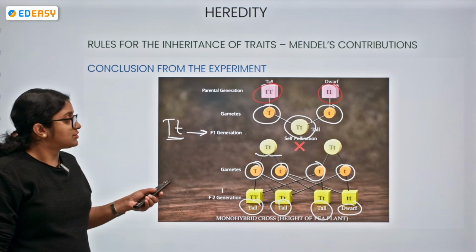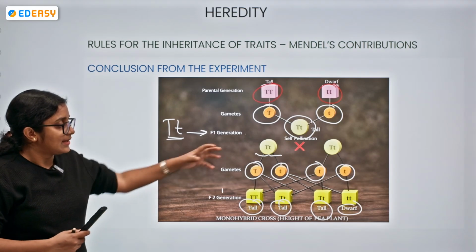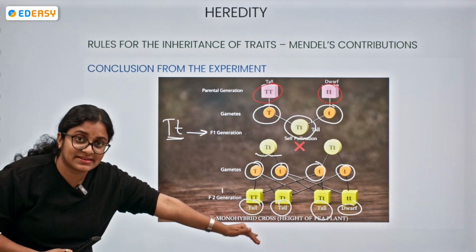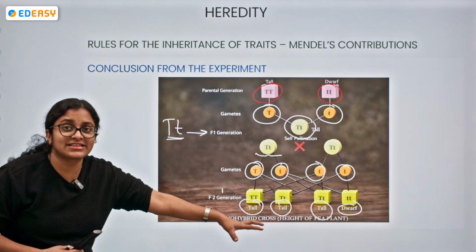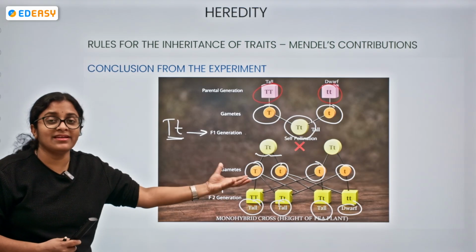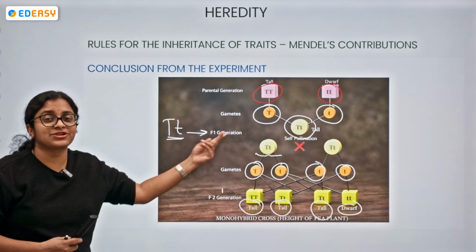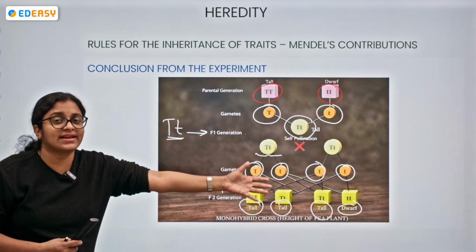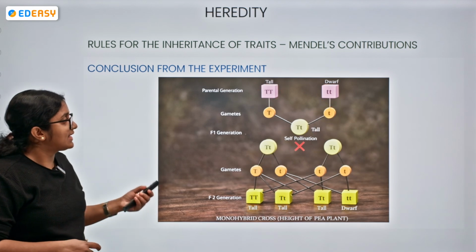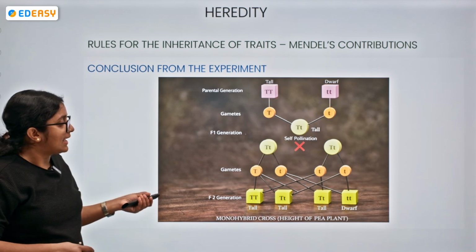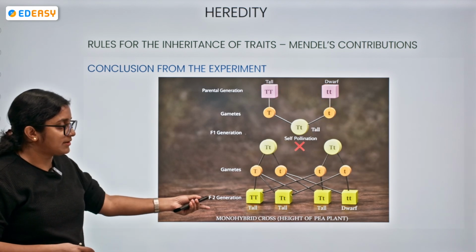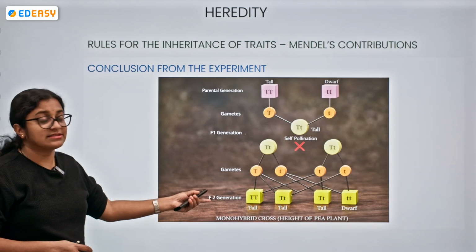Okay, so we can conclude the short character is present, but it is getting expressed only when there is an expression of two small t's. The same we can see with the help of the other things as well. So this is a monohybrid cross of the pea plant as we were discussing.